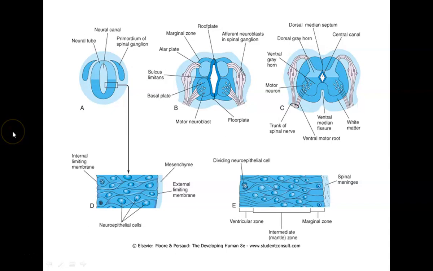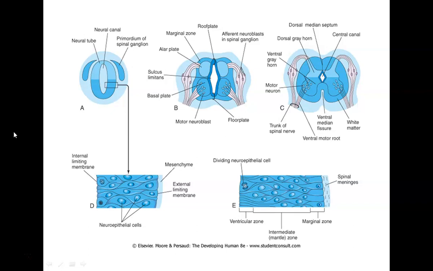Now, in the brain, we have the presence of 12 cranial nerves. First we have got the olfactory, then we have got the optic. These two nerves are sensory.